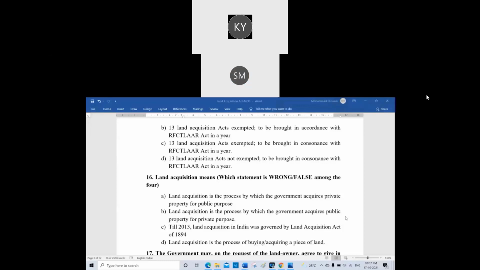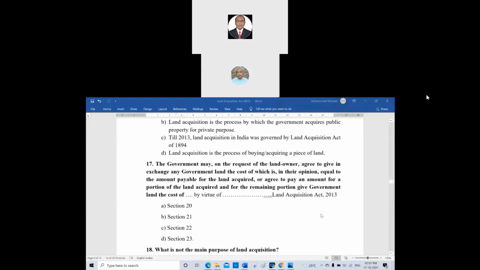If you observe B closely, it says land acquisition is the process by which the government acquires public land, public property, for a private purpose. No. The government always acquires private property for the public purpose. So B is the wrong statement here.